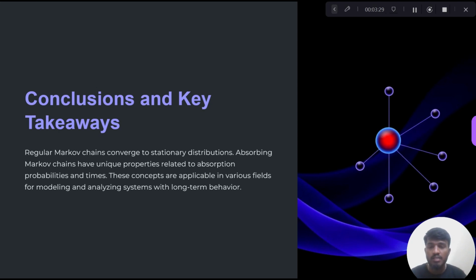Regular Markov chains converge to stationary distributions, and absorbing Markov chains have unique properties related to absorption probabilities and times. These concepts are applicable in various fields for modeling and analyzing systems with long-term behavior. These are the things we have learned in these sections.